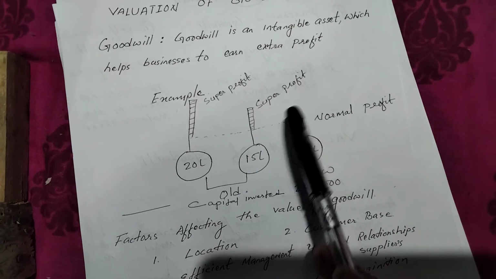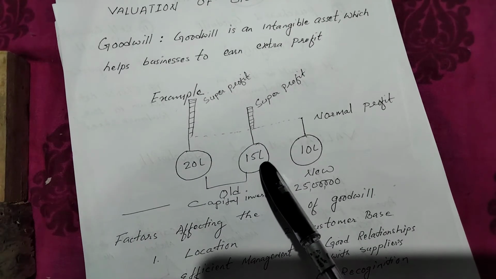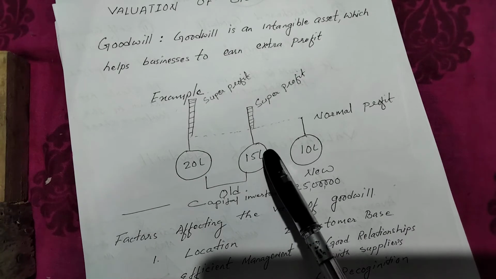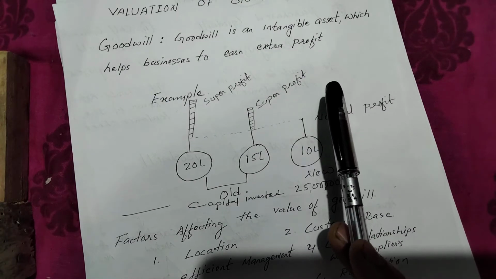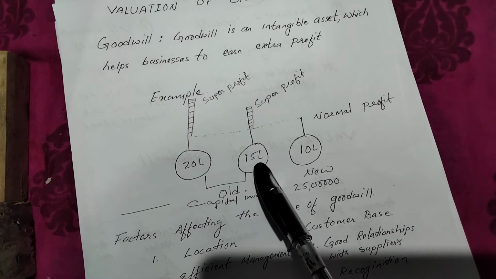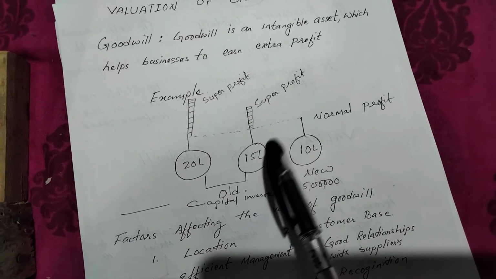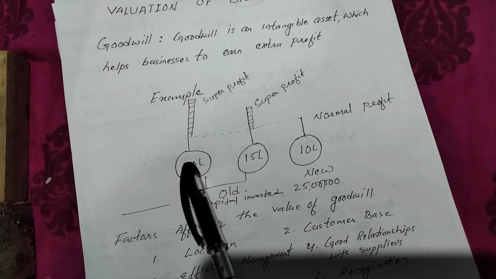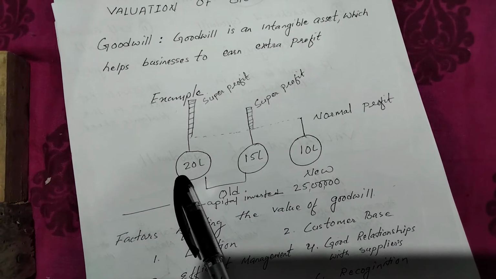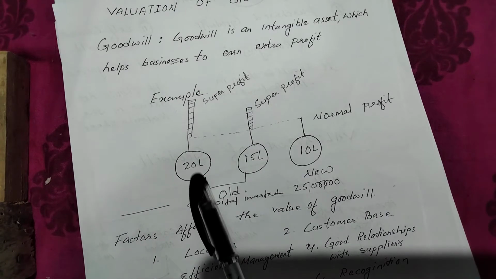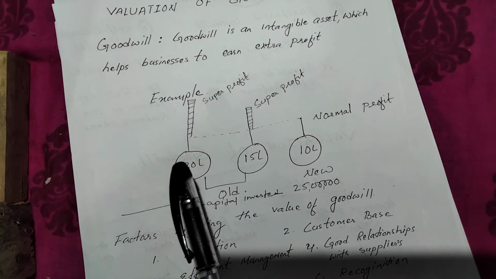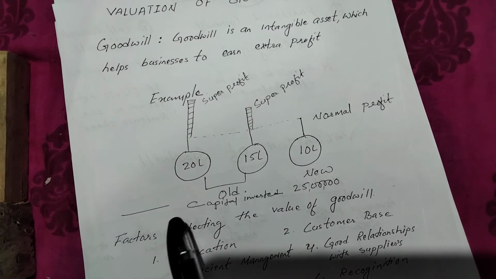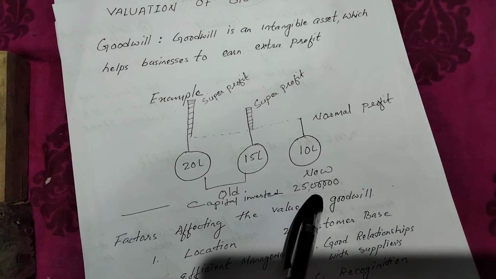Then how has this business earned more profit? It is because of the goodwill of this particular business. Likewise, this business, which is 10 years old, is earning 20 lakh rupees out of the same investment.